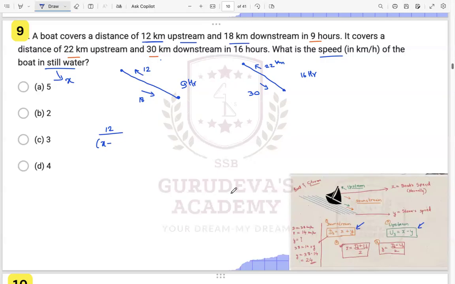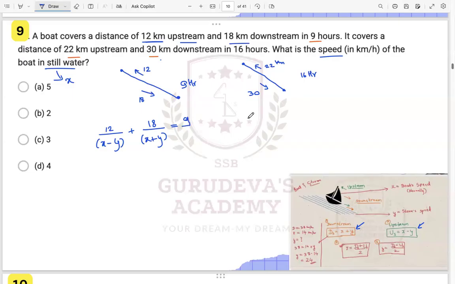These things we have learned, right? So distances are 12 kilometer, and the speed is X minus Y, right? Plus 18, that is the distance, upon the speed, which will be X plus Y over here, right? Total it is taking you 9 hours. So this is one thing, right?